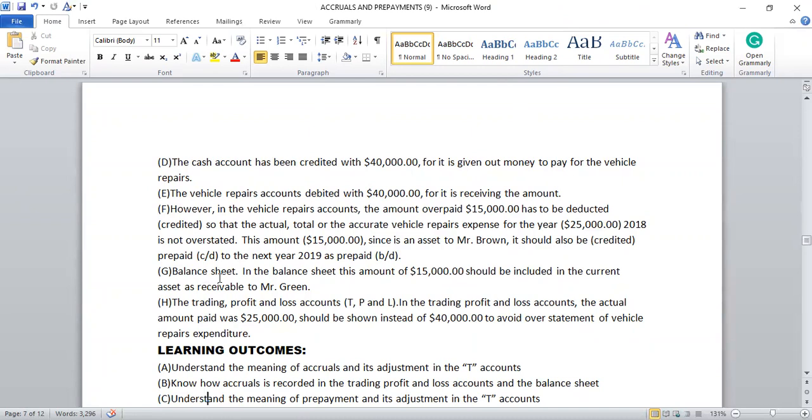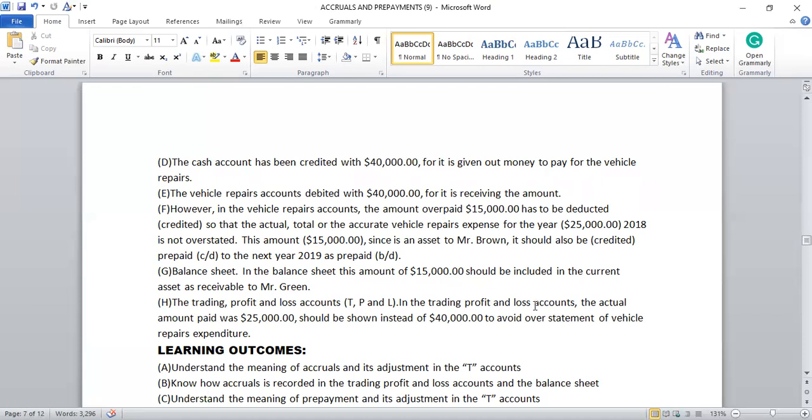G, balance sheet. In the balance sheet, this amount of $15,000 should be included in the current assets as a receivable from Mr. Green. Yes, it's a current asset. So under the balance sheet, it will come as current assets, receivables, $15,000.